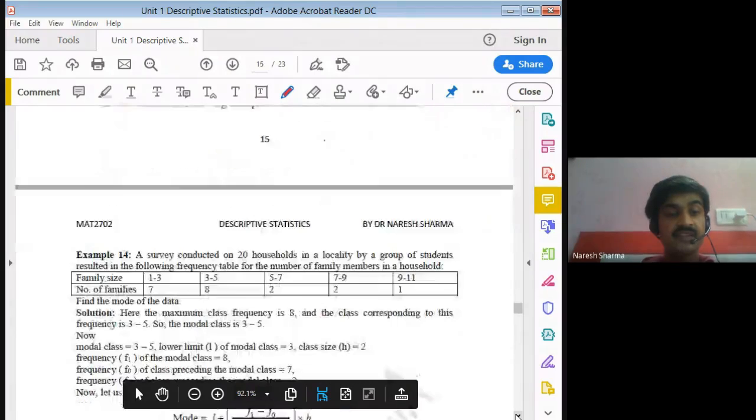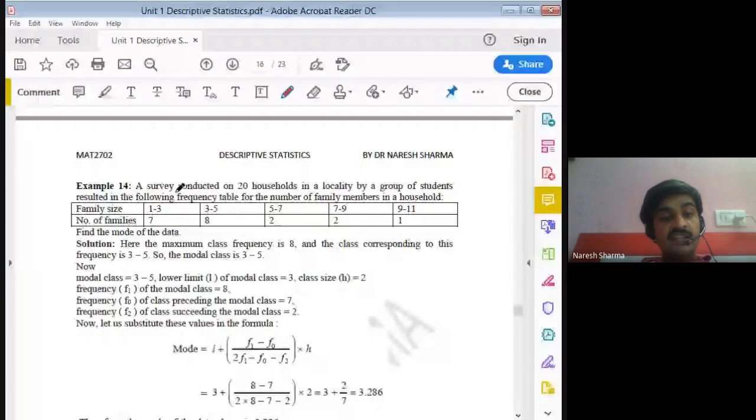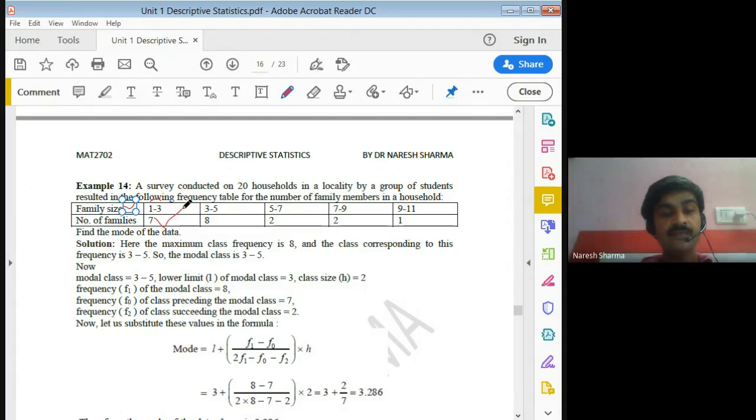Let's discuss one simple example on this. A survey conducted on 20 households in a locality by a group of students resulted in the following frequency table for the number of family members in a household. For 1 to 3 members, we have 7 families. 3 to 5 members, 8 families. 5 to 7 members, 2. 7 to 9 members, 2. 9 to 11 members, 1. Find the mode of this data.